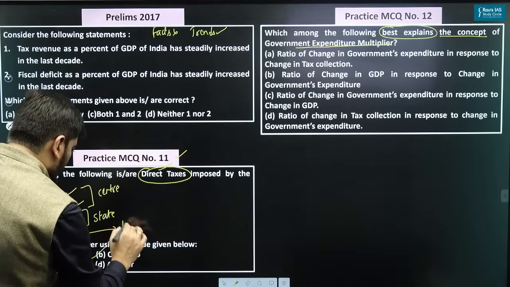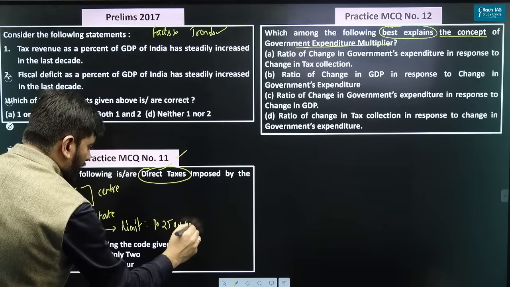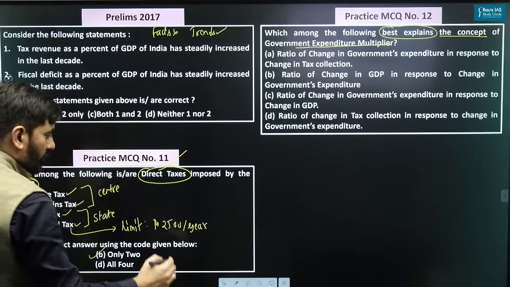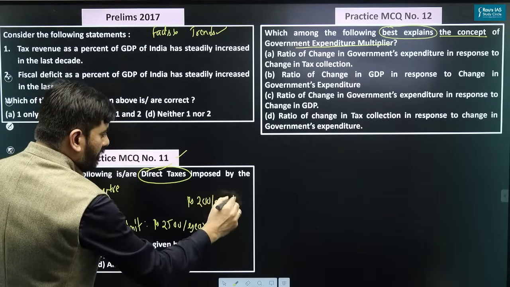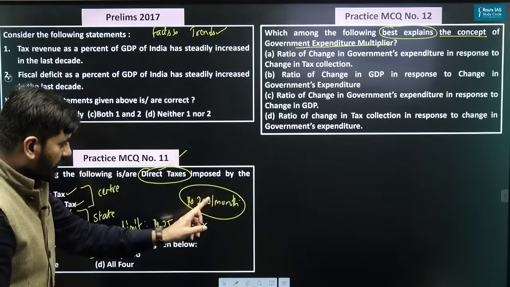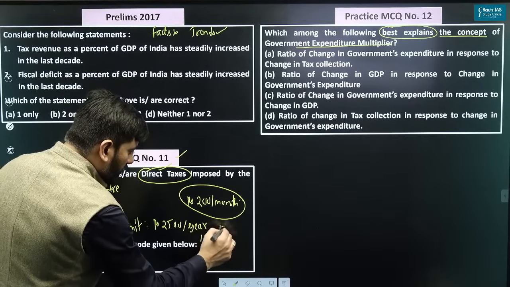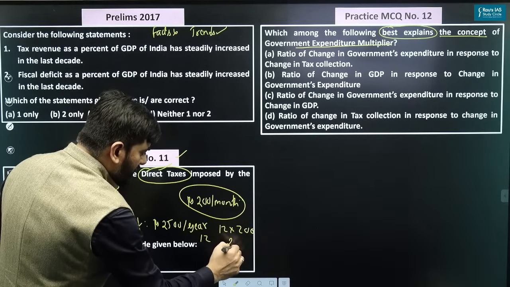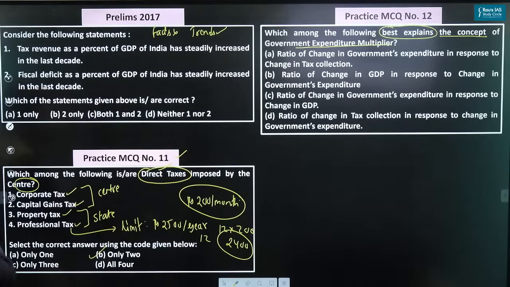Parliament has said the maximum limit on professional tax would be rupees 2,500 per year. So generally people pay professional tax of rupees 200 per month. It varies from state to state. So 200 per month, and in 1 year you have 12 months. So 12 into 200, how much tax do you pay as professional tax in a year? 2,400.